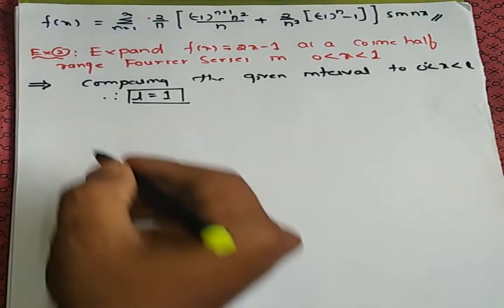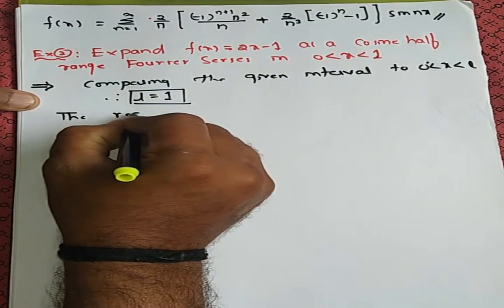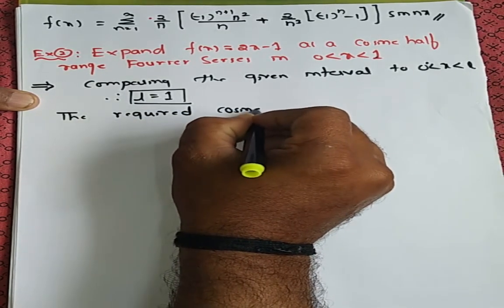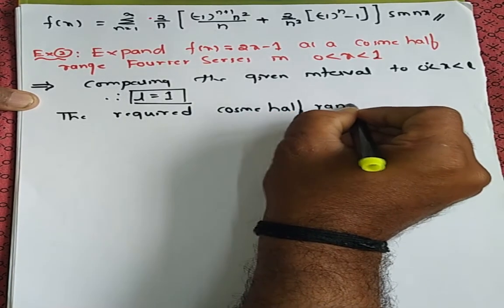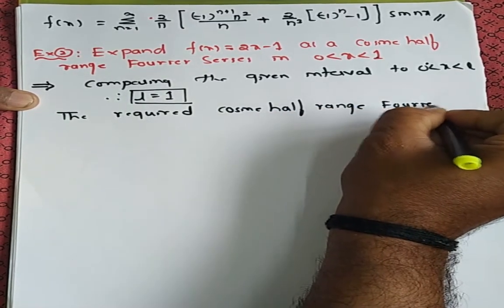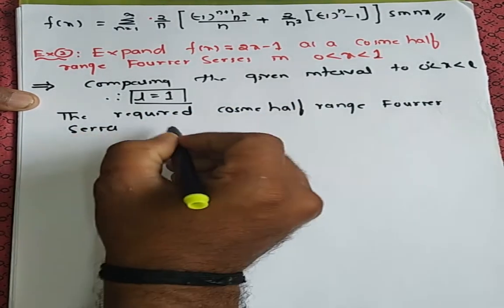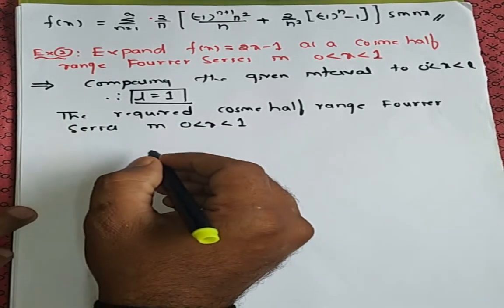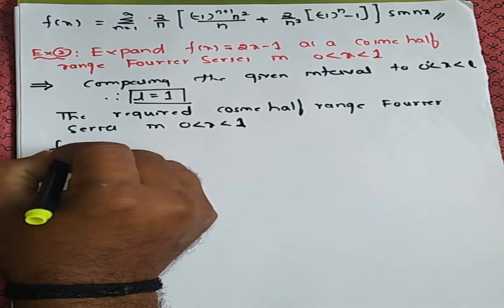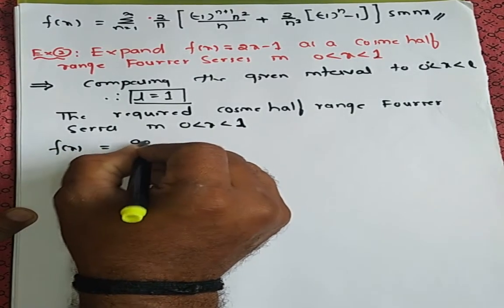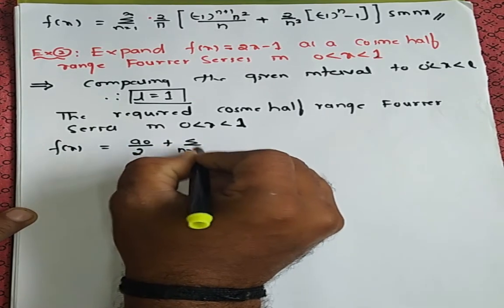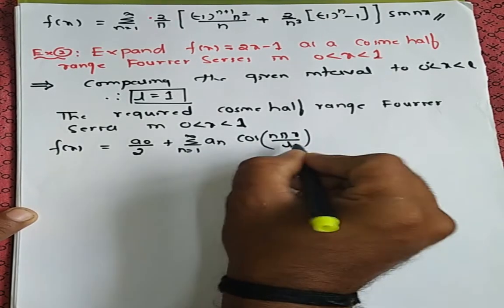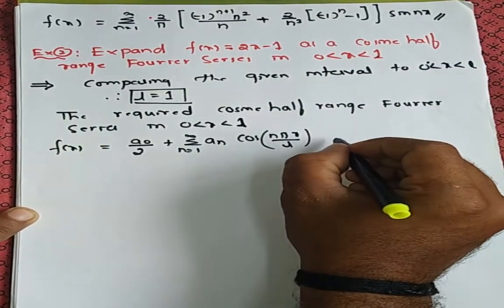So the required cosine half range Fourier series in x lies in between 0 to 1 is like this, or 0 to L like this. f of x is equal to a naught by 2 plus summation n from 1 to infinity an cos n pi x divided by L. See here, L I have written because it is given in arbitrary. So this is your required.